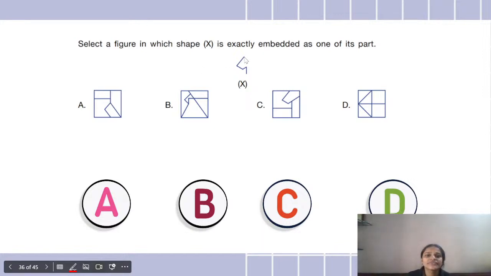Okay, so this figure, the slant line, the slant, this, and then here, it is embedded in which figure? It's very easy, quite obvious, in front of our eyes only. You just have to focus a little bit and find out in which option A, B, C or D figure X is embedded. Okay, Swadhin says C. We'll see. Let the others also answer.